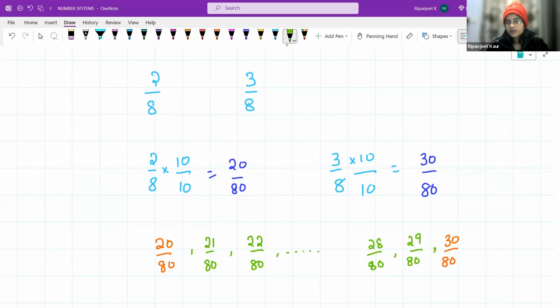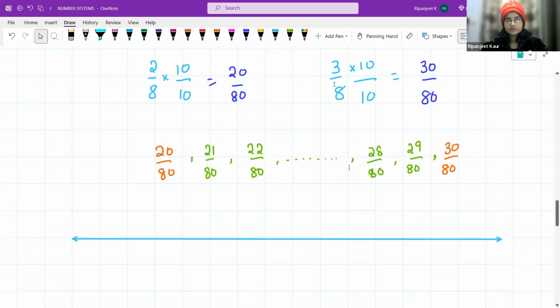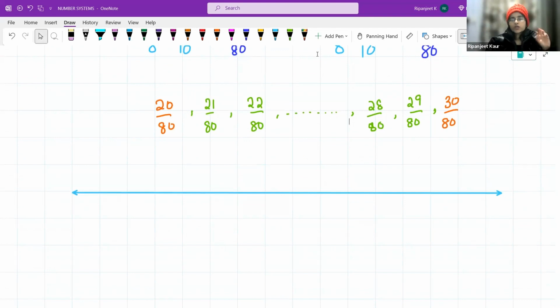And in between, they are going to be 23, 24, 25, 26, 27, all over 80. So see, in between 2 over 8 and 3 over 8, there are so many numbers. Okay, we just multiplied it with 10 and so many numbers came up. Do you think you can represent them on the number line?